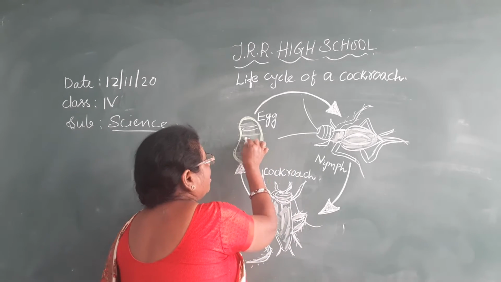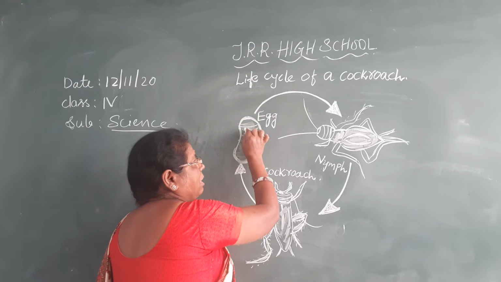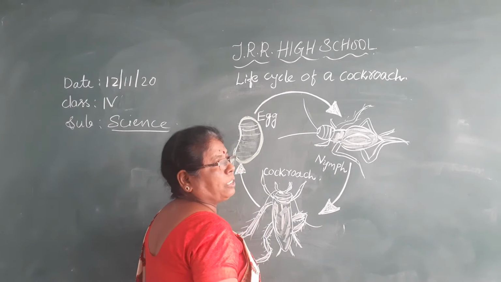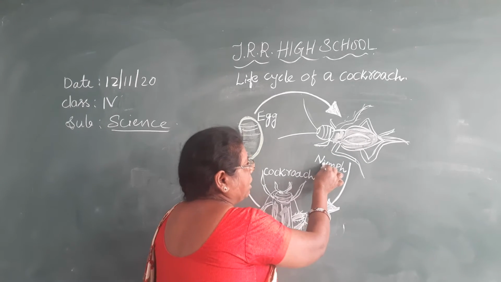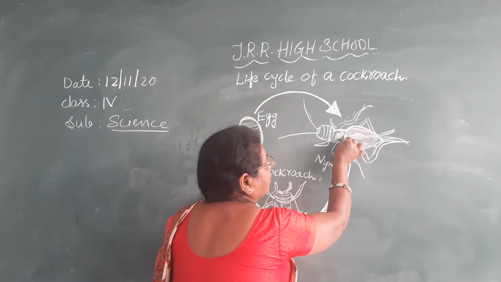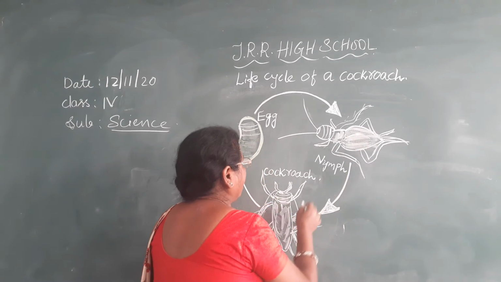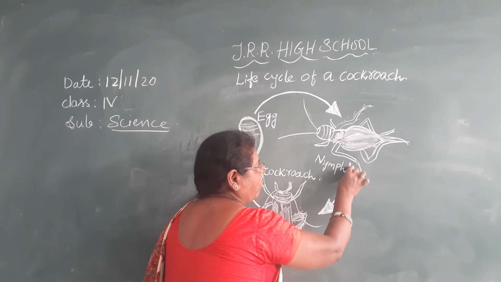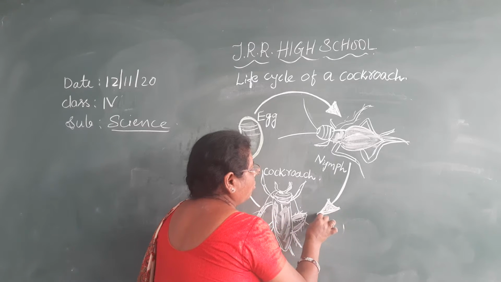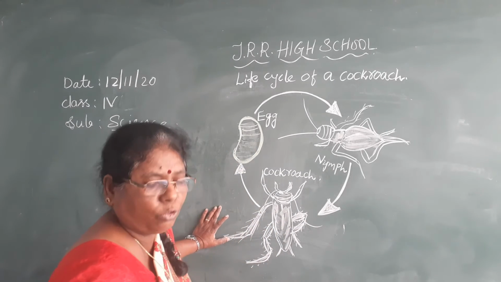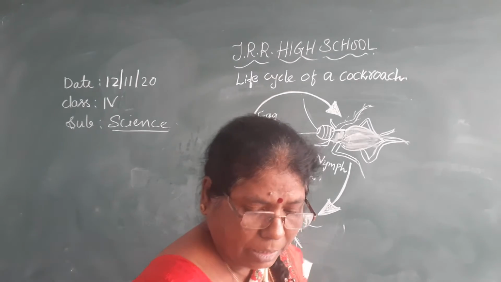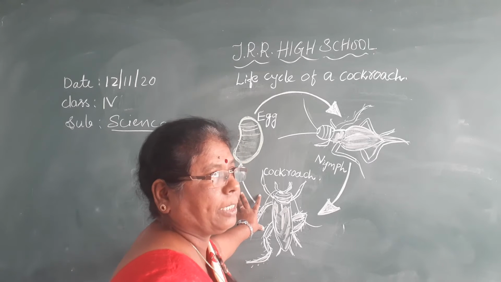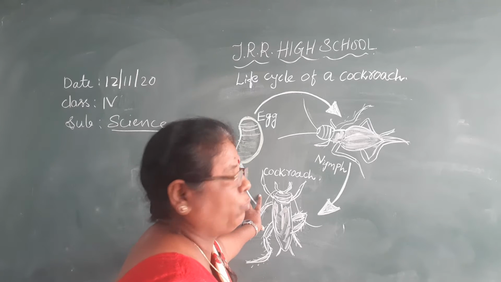It lays eggs in clusters in dark places. The second stage after hatching is called a nymph. Mostly it feeds in this stage, isn't it? And the wings are not developed in this stage. It looks like an adult cockroach, but wings are absent. Slowly the wings develop and it is ready to fly, ready to move. So the final stage of the cockroach is the adult, which is ready for breeding.